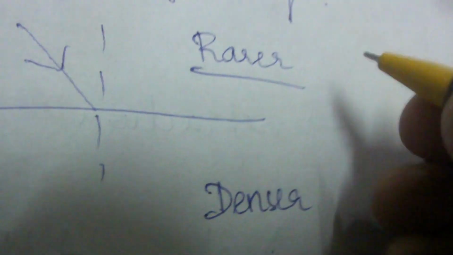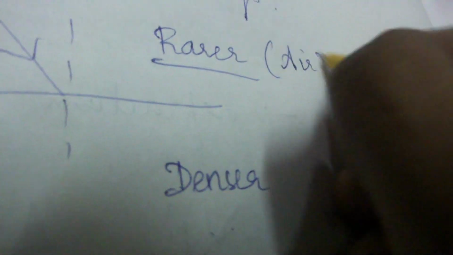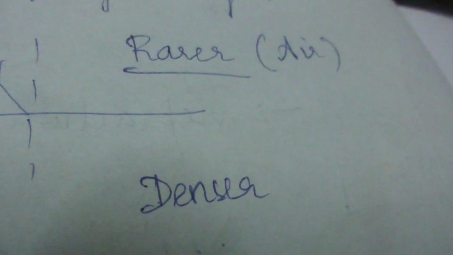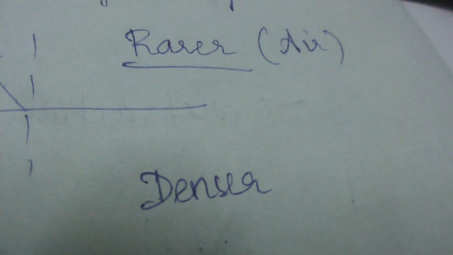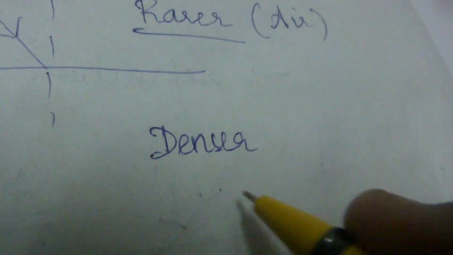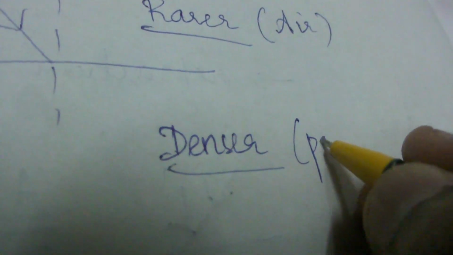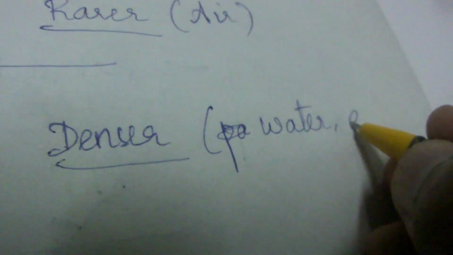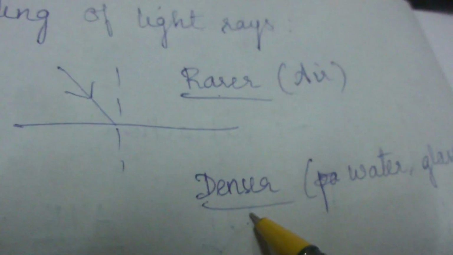A rarer medium, a very good example is air, right? It's a very rare medium. Rarer in the sense we can say a very smooth or a very free medium, and a denser medium is something which is so packed. So we can say examples as water and we can also say glass. So this is a rarer medium and this is a denser medium.